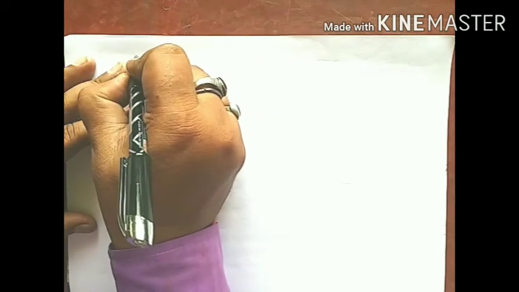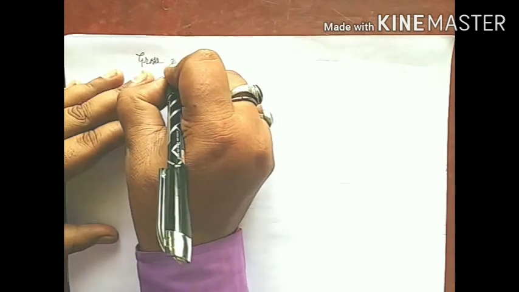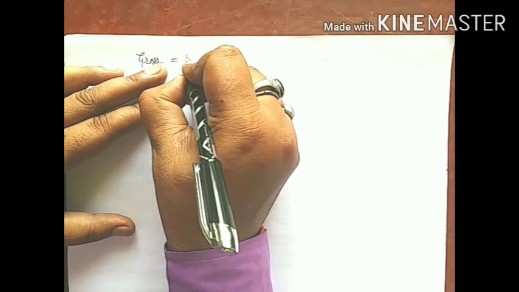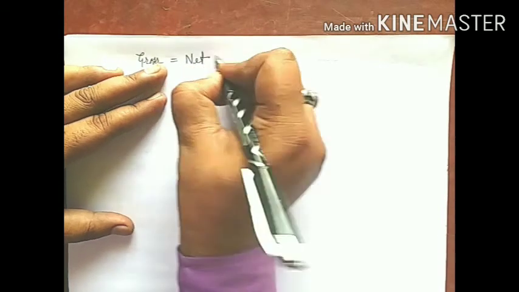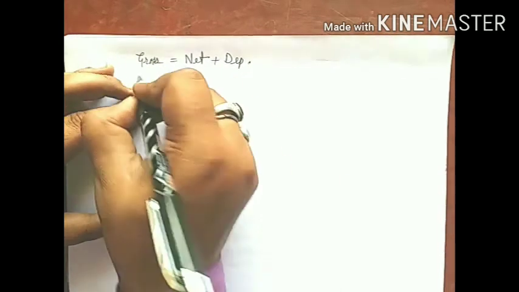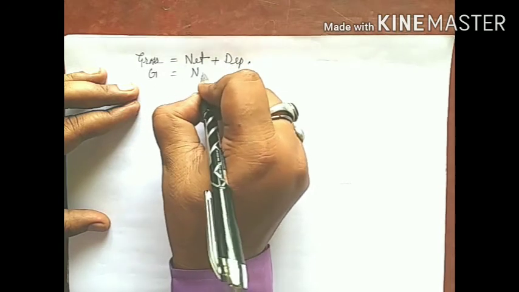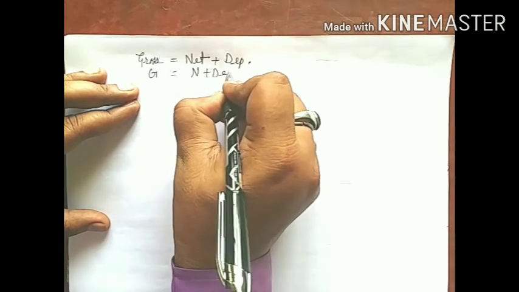First, if we need to find gross value, then we need to add net value along with the depreciation. Means G is N plus depreciation.